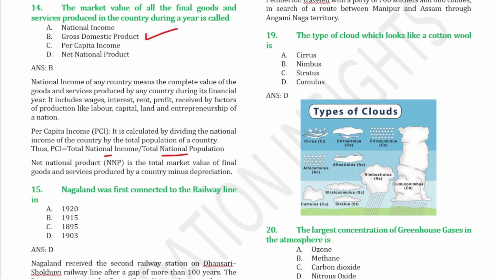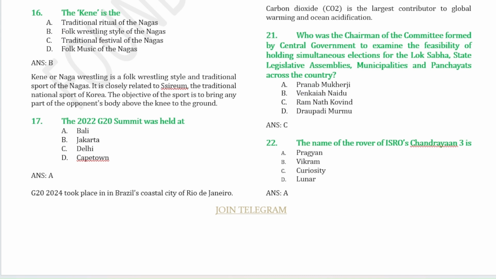Nagaland was first connected to railway lines in the year 1903. After a gap of 100 years, we got the second railway station, from Nansari to Shokobe village. Next, Kinni is the folk wrestling style of the Nagas.